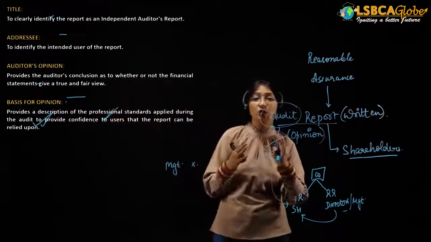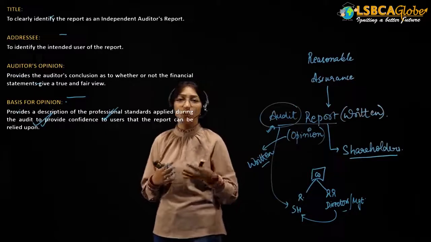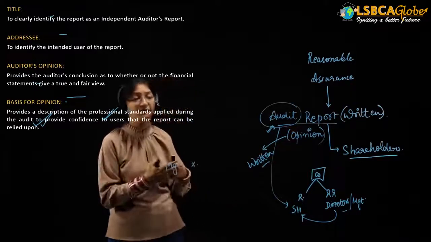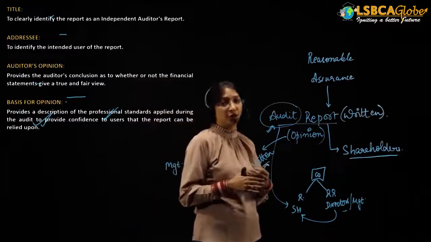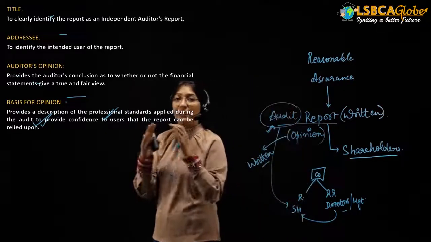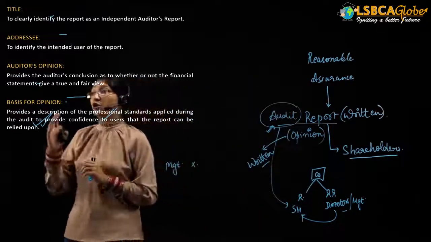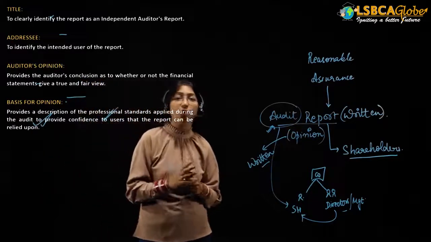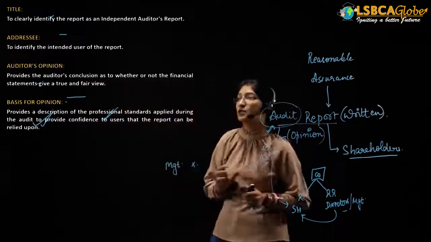So that anyone who sees or finds an audit report can clearly identify that it is an independent auditor's report. That is why the title of all audit reports will be independent auditor's report, to clearly identify the report as an independent auditor's report.